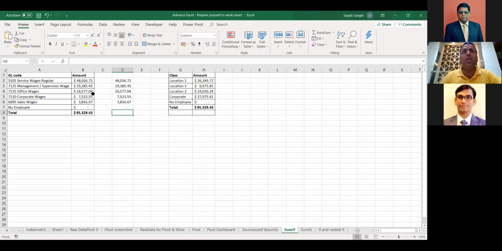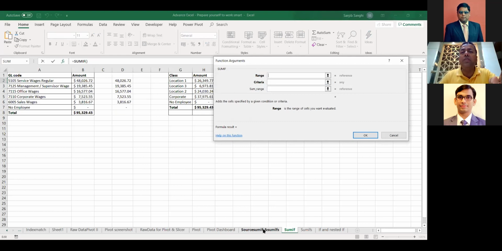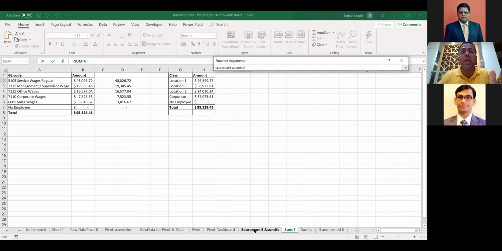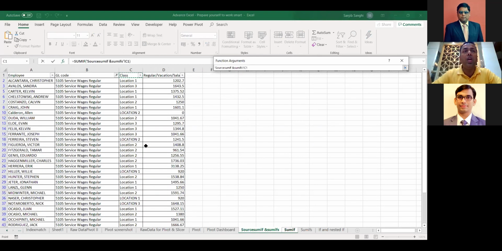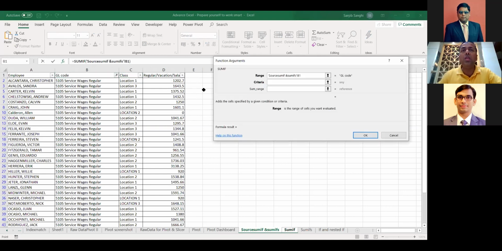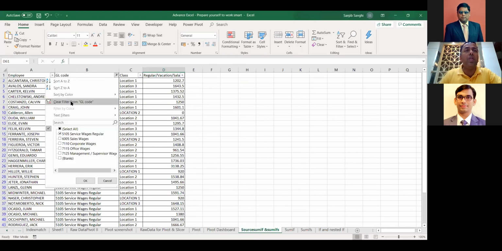And we can always total this. And the same way we can do it for location also. If I want to do the similar thing for location, I write in equals to SUMIF. And then I will call this function. I'll take the range. I'll go a little fast now because now we have understood the concept. This time my range will be location and not the service, the GL code. Sorry, let me clear out my filter. Let me close this again. Go back here and clear my filter because then it will not give me the right result.